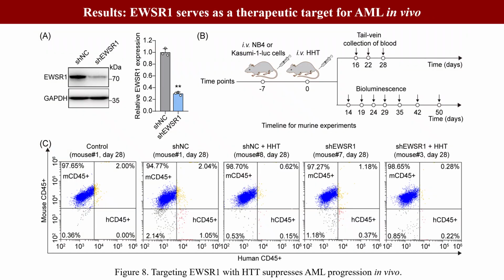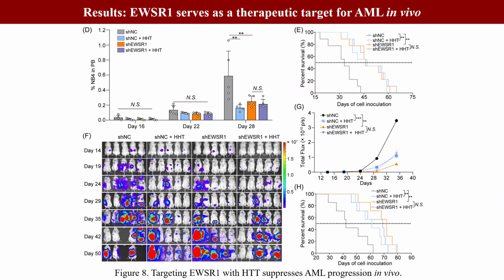Using AML mouse models, we found that HHT's ability to suppress leukemia was severely compromised upon EWSR1 knockdown, proving EWSR1 is indispensable for its therapeutic effect. The essential role of EWSR1 was further corroborated by survival analysis. HHT extended lifespan in wild-type mice but not in EWSR1 knockdown hosts. Consistently, in the Kasumi-1 model, combining HHT with EWSR1 depletion offered no additive benefit, confirming EWSR1 as the critical target.